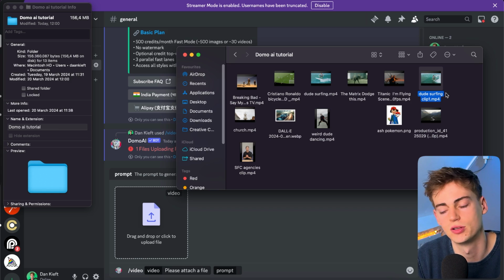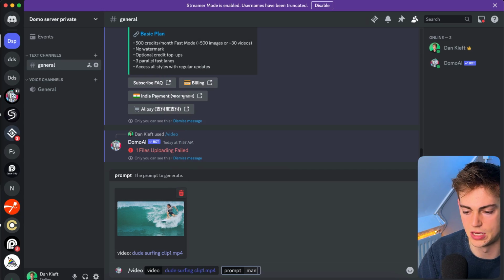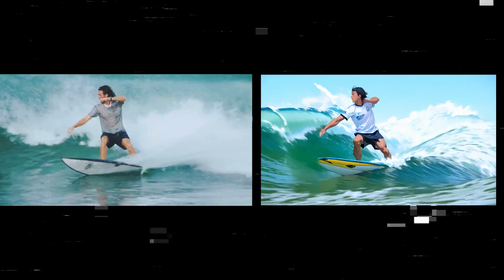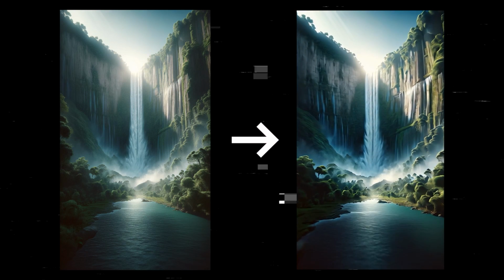So here I have my video that has been created with Uni Converter. I'm gonna put it in, enter in a prompt, man surfing. And now I can also make this into any style cartoon. Besides turning videos into other type of video cartoons, you can actually also animate images with this. And this is actually way better than any other tool that I've ever tried out.